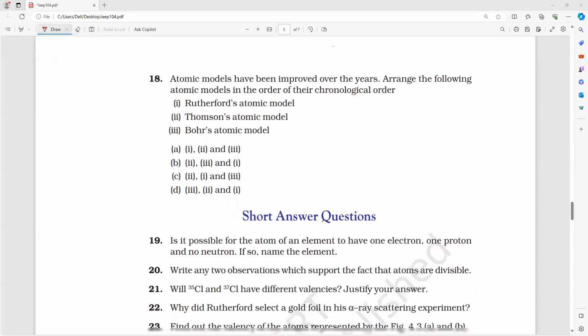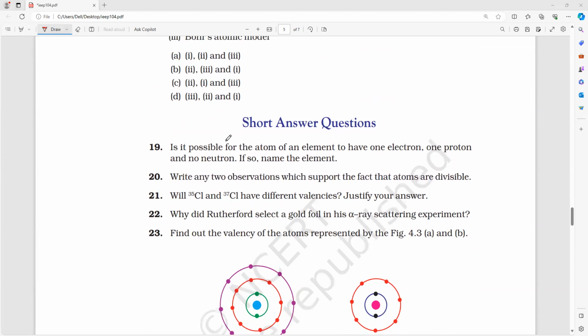So now, I think till question number 18, we completed. Question number 19, short answer questions. There are no theory questions, and most of the questions are very good questions.